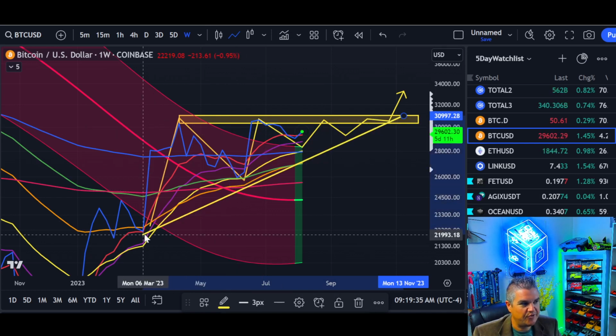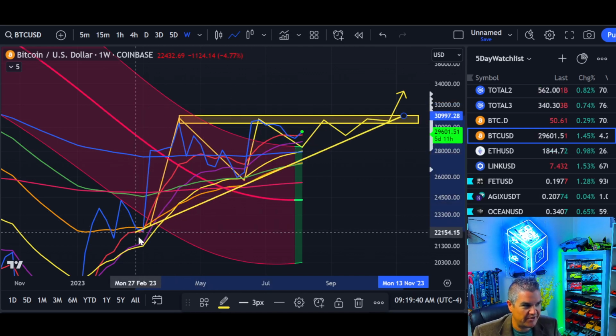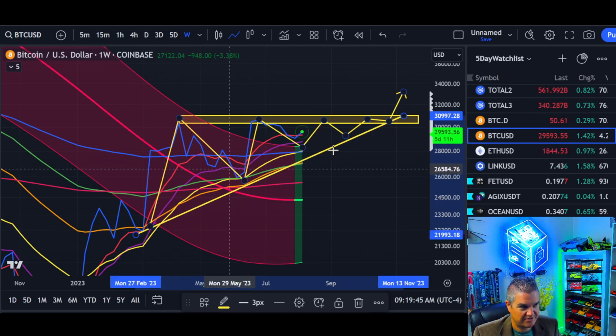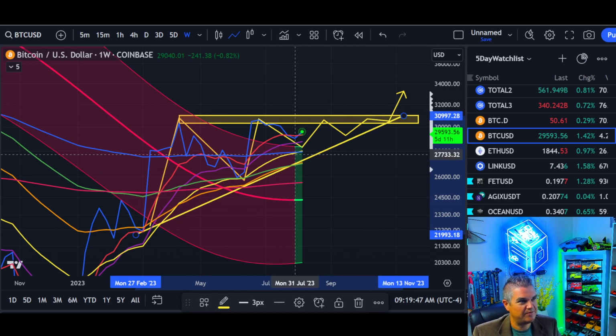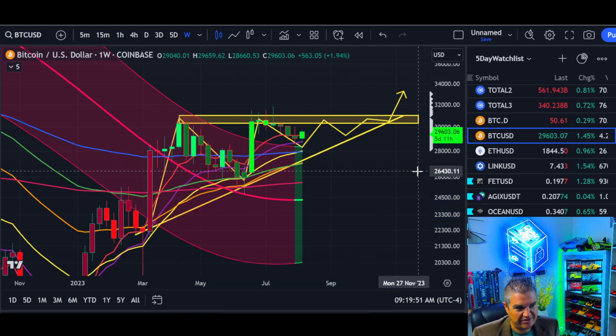To get the most accurate, you want to put it on closing prices and then draw it from the troughs. The troughs are the bottoms, the peaks are the tops. That's the proper terminology. It's not highs and lows, it's peaks and troughs, right? So maybe now you know a little bit more than you did 30 seconds ago. All right, so wanted to show you that.